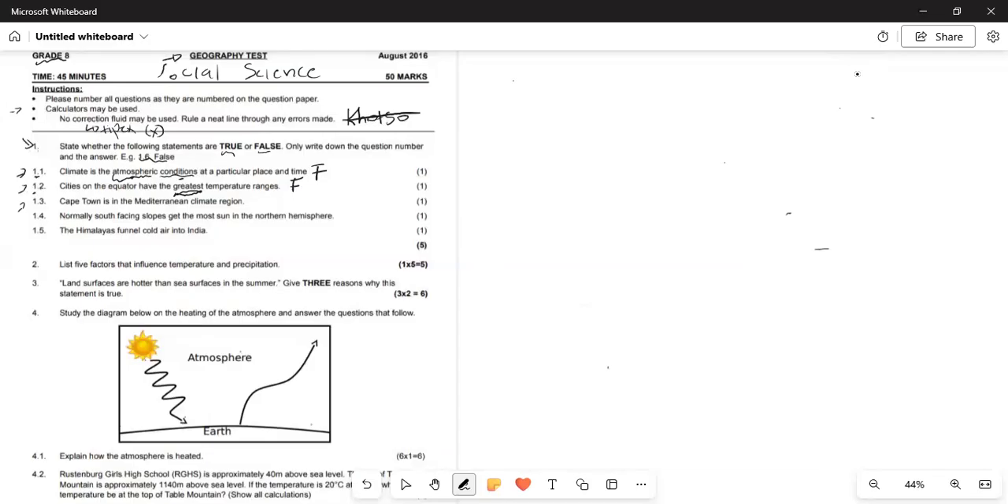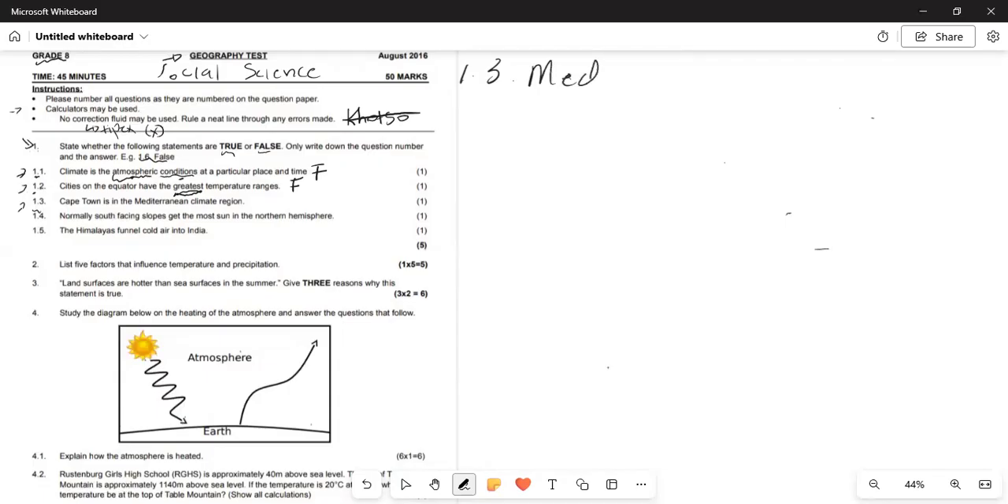So let's go to 1.3. We're done with 1.2, we go to 1.3. 1.3 says, Cape Town is the Mediterranean climate region. So what is a Mediterranean city or place?